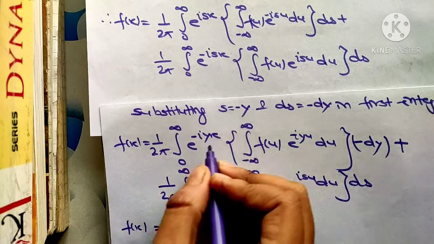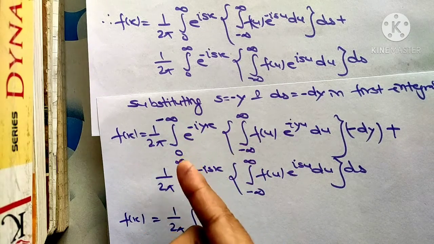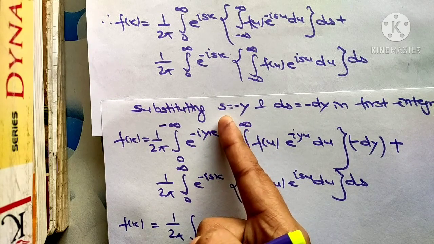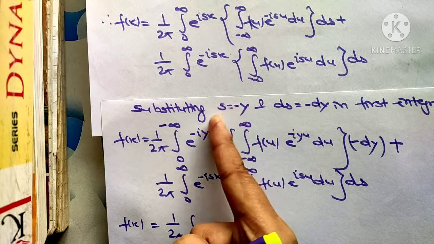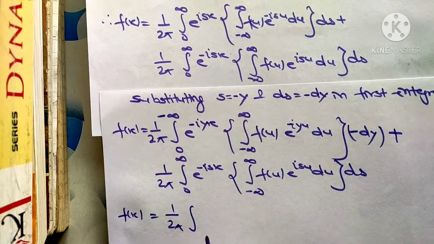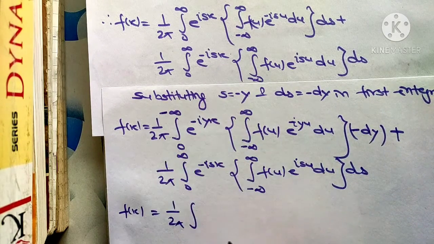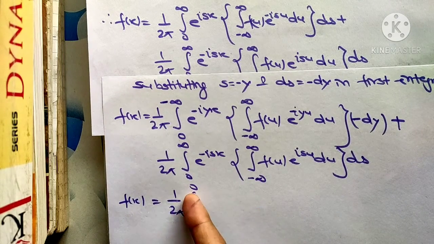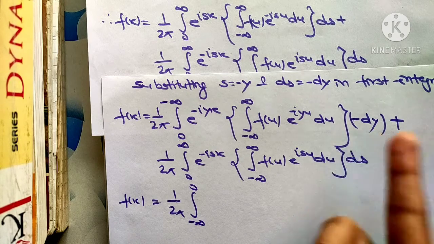When I put s equal to 0, y is 0. If we put s equal to infinity, y is equal to minus infinity. So the limit of this integral gets changed. Now we change the upper limit to the lower limit and the lower limit to the upper limit. So see, minus infinity to 0. By changing this limit, the minus sign gets changed. It will become a plus sign.